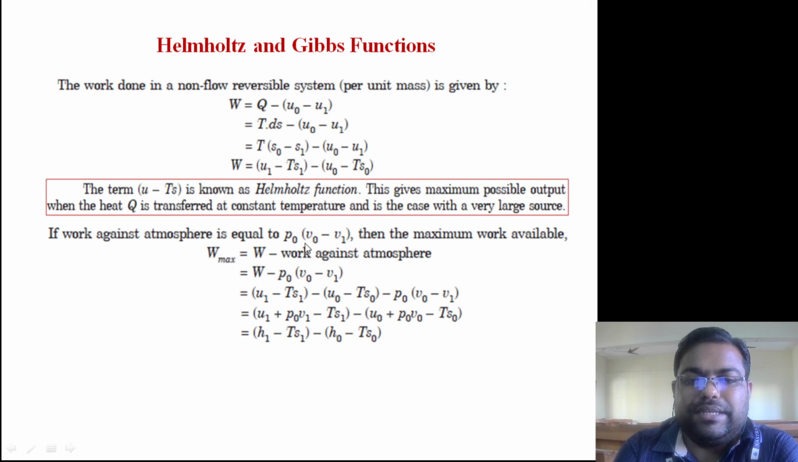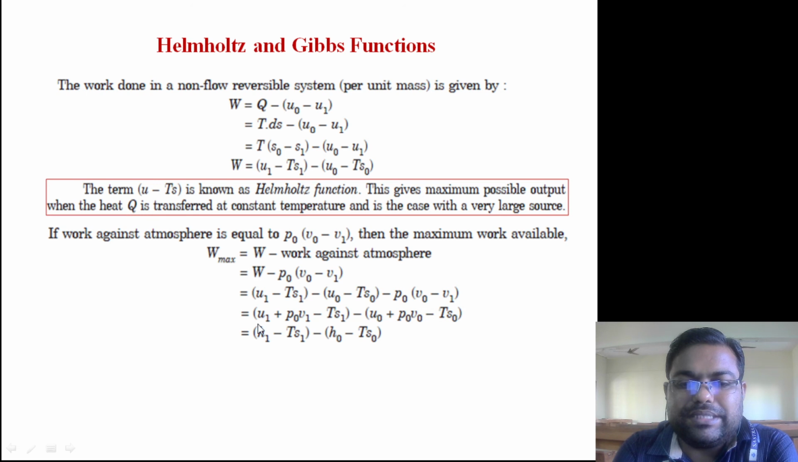from this, right? So p naught v naught minus p1 v1, if we subtract from here, we can get the useful work. So W max is equal to W minus work against the atmosphere. So against the atmosphere we are doing p naught v naught minus v1. So this we are subtracting from this equation. If you rearrange the terms, you will get u1 plus p naught v1 minus T naught s1, right, minus u naught plus p naught v naught minus T naught s naught.